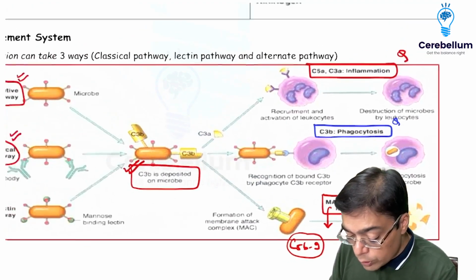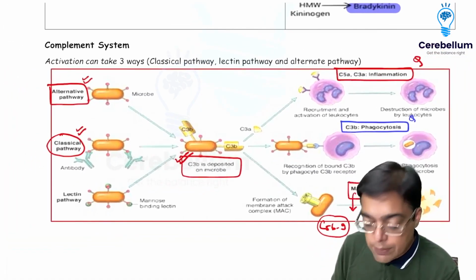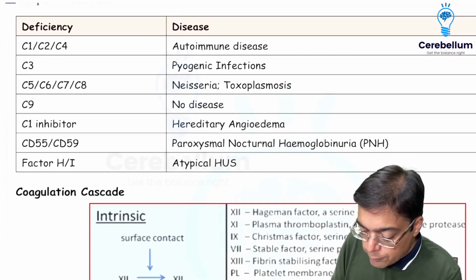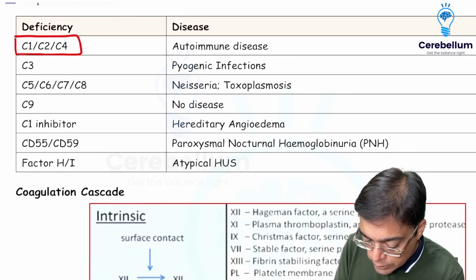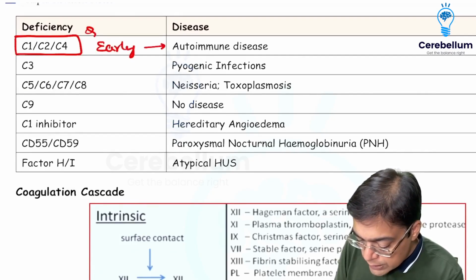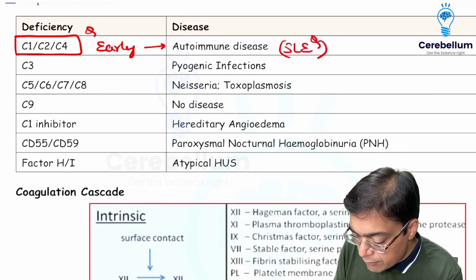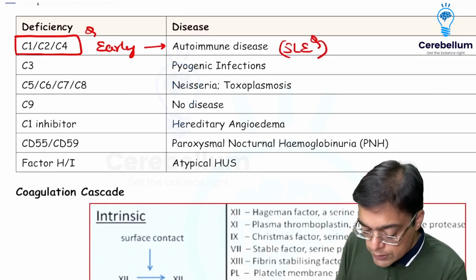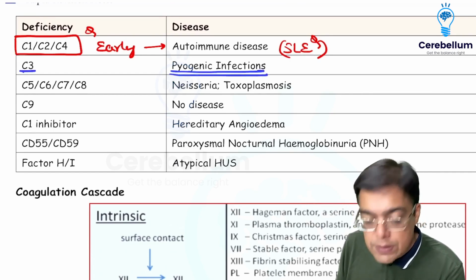We do have regulatory molecules as well for controlling the activity of the complement system, on which questions were asked in the exam. So, a quick look at the importance of these molecules. If there is a deficiency of individual complement proteins, say for example C1, C2, C4, called the early complement proteins, patients are always at high risk of developing autoimmune disorders, especially SLE. This is a very commonly asked question in the exam, especially NEET PG and the screening exam. C3 deficiency causes a high risk of pyogenic infections.